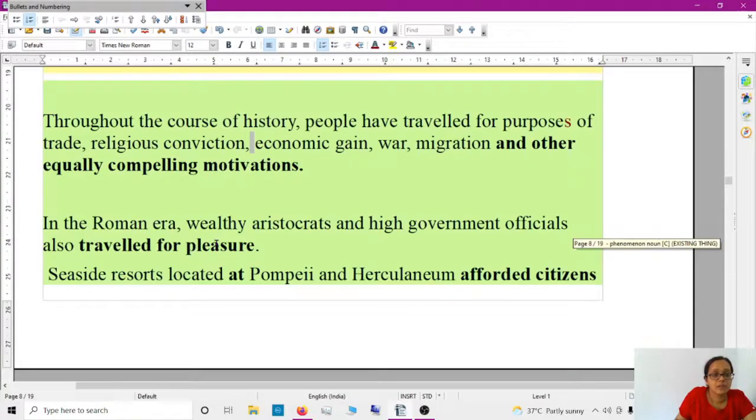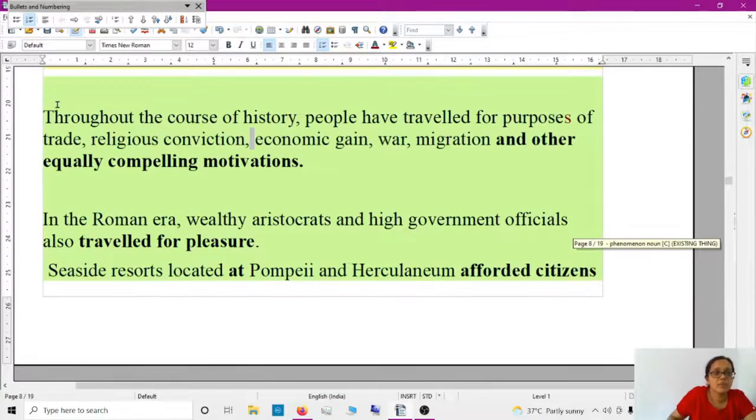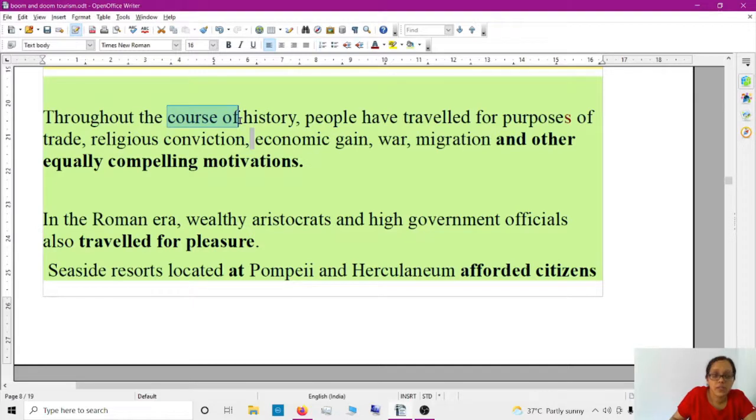Next sentence: "Throughout the course of history, people have traveled for purposes." See, S is the plural. Be careful with this type of silly mistakes. Travel for purposes of trade. So in the speaking section they will ask about old times, related to history, whether they were traveling and so on.